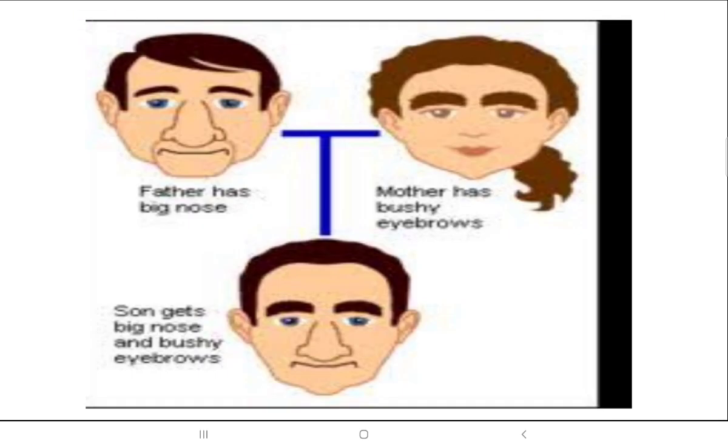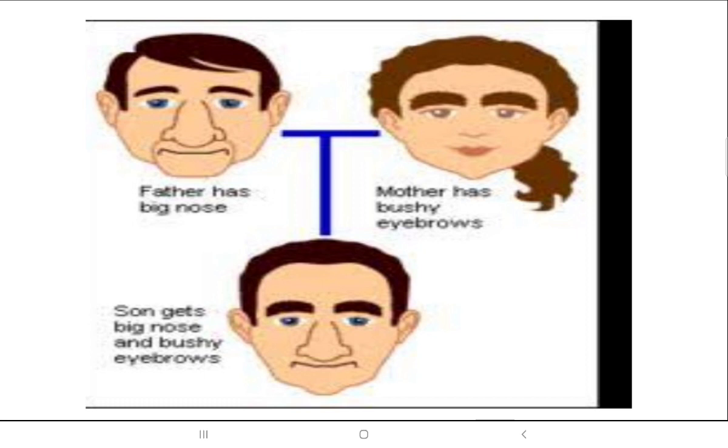So moving ahead, now the question will come: why did the father's tall height come to the son and the skin color of the mother come to the child? Why not the father's short height come to the child? Like, how to decide what of the father will come to the child, what character of the mother will come to the child? A very simple answer.